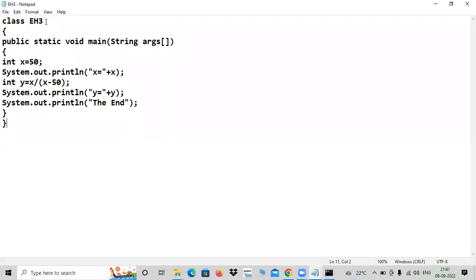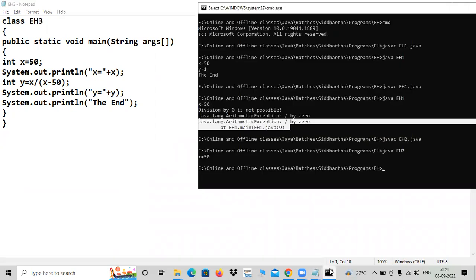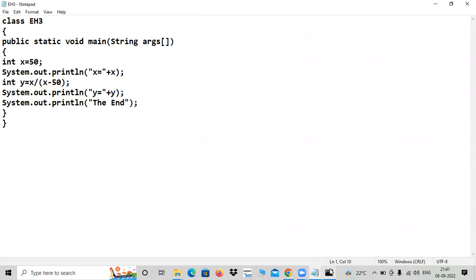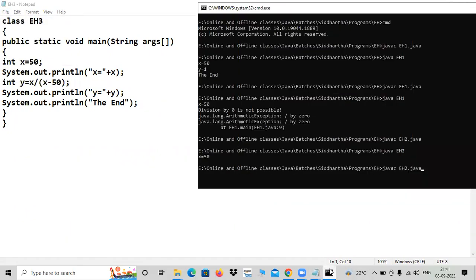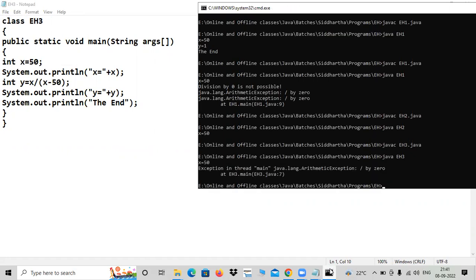Let me check once, if I've done this way back. EH3, I did not remember the number. It is saved. Okay. Let me run this. Done. Line of error is 7. Yes, it is the seventh line: 1, 2, 3, 4, 5, 6, 7.